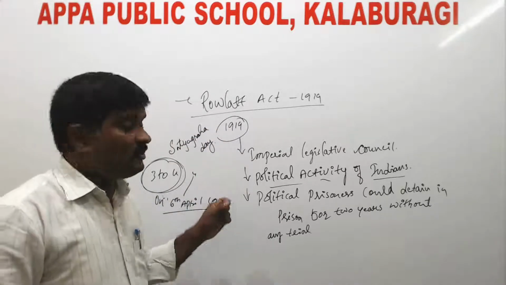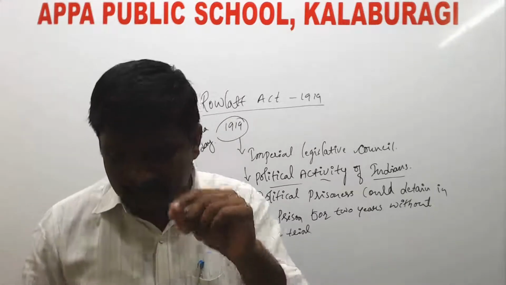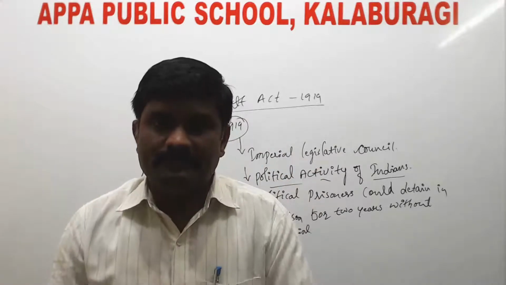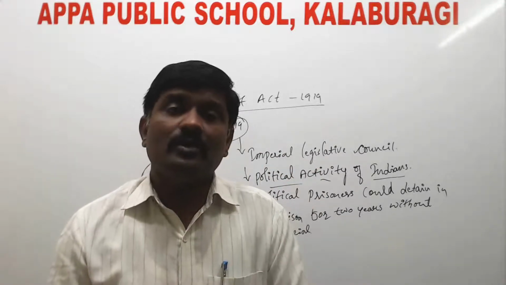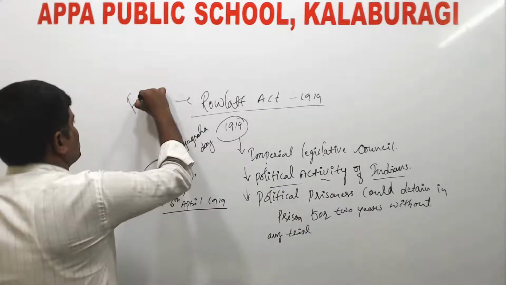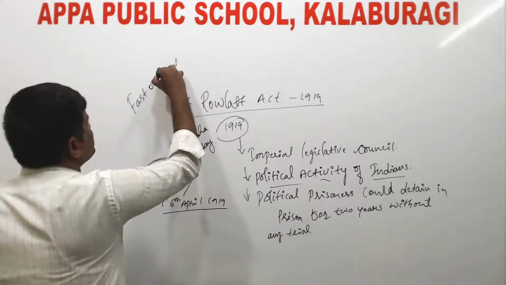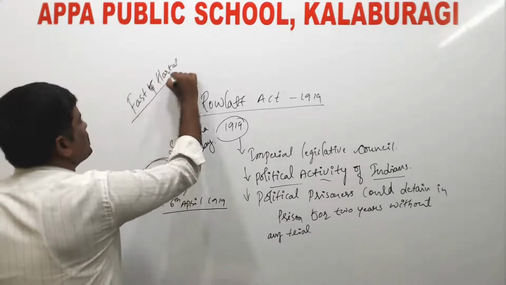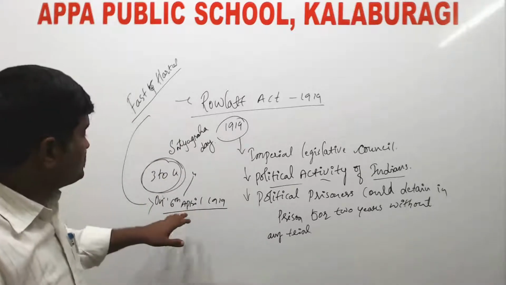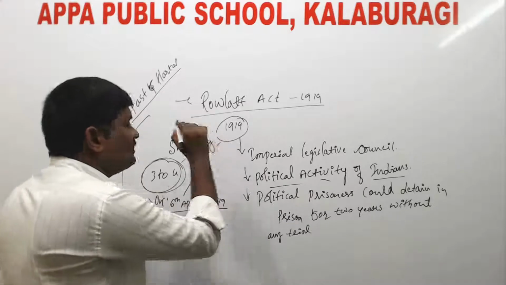Because people all over the country started fast and hartal at the same time on 6th April 1919. So for that reason, 6th April 1919 was observed as Satyagraha Day.